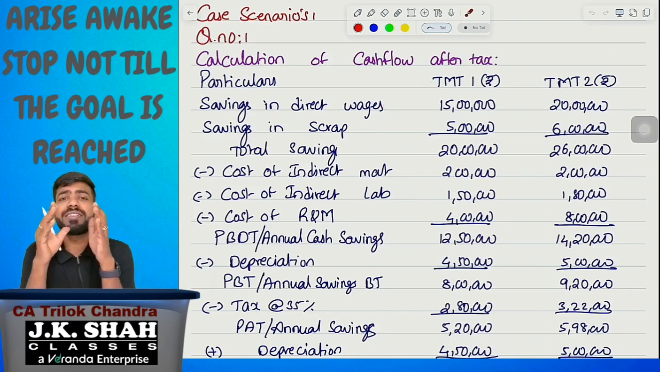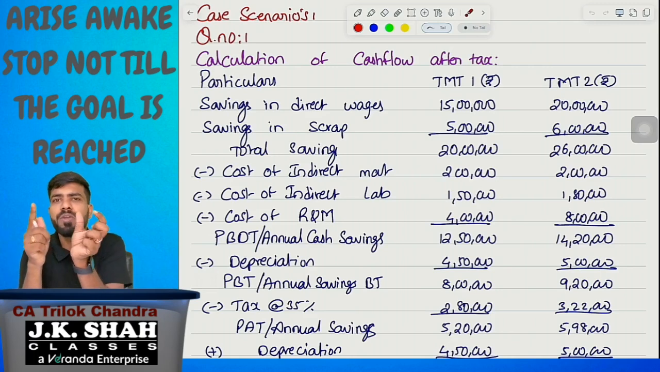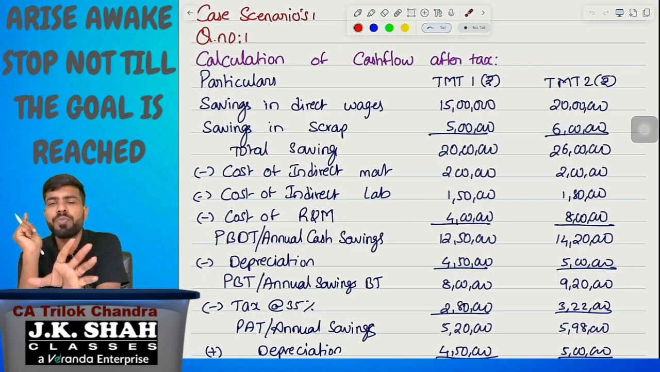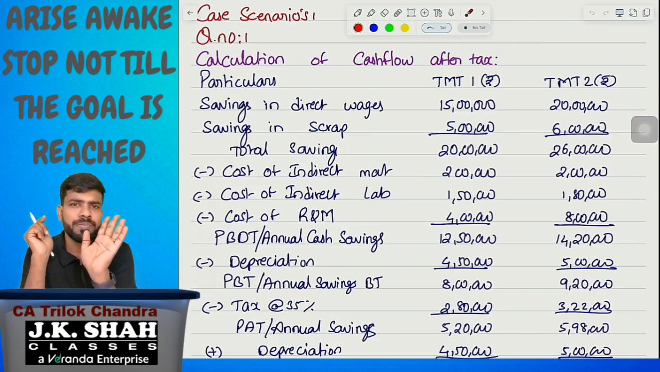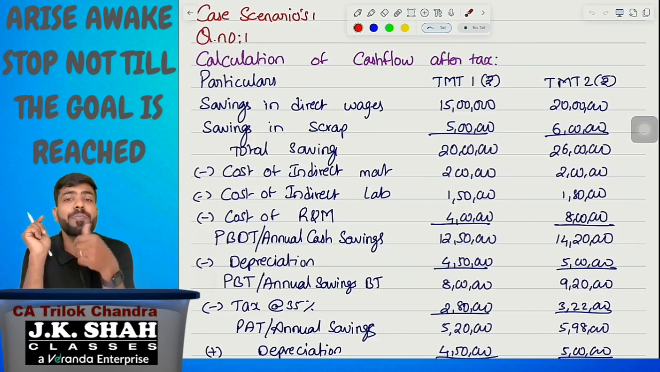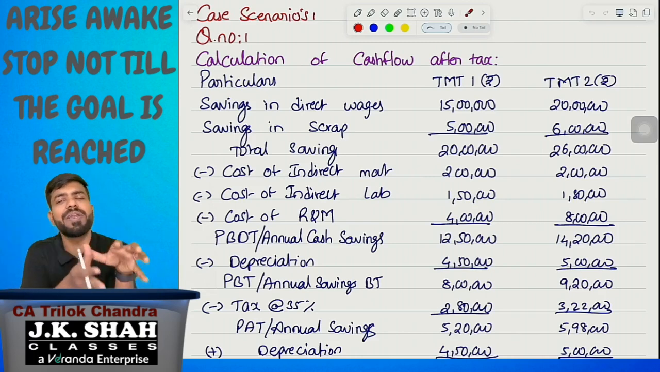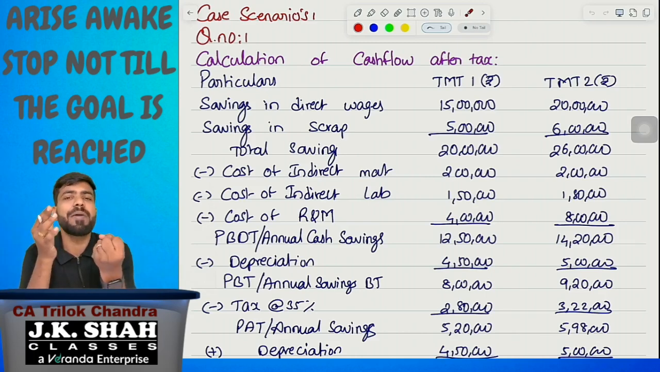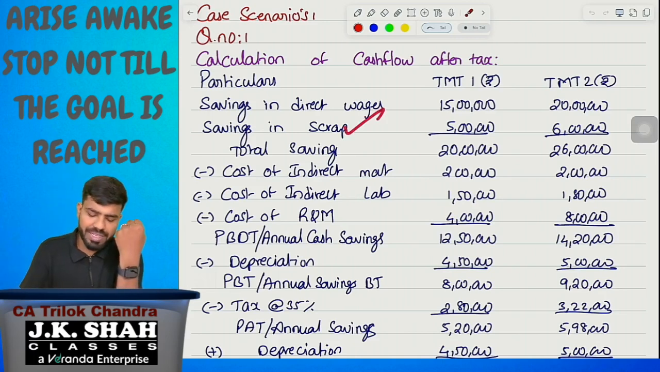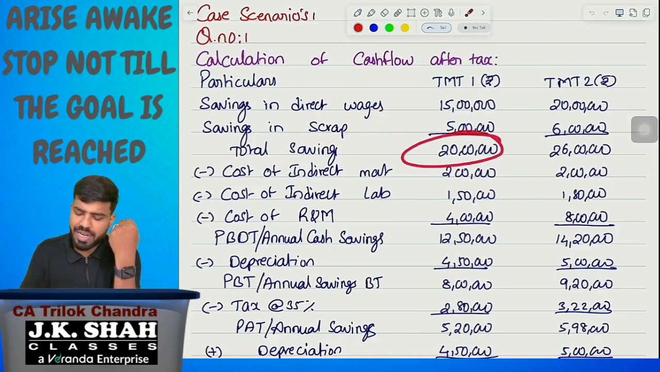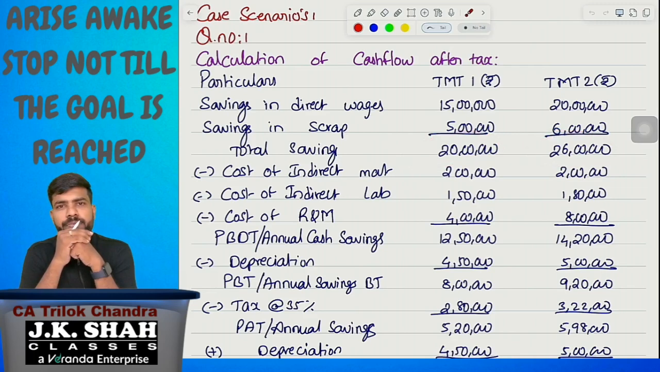Next, savings in scrap. Please understand, many students will get confused here by looking at the word scrap. They will assume it is the scrap of the machinery. It is not the scrap of the machinery. It is the scrap from the production process. When working manually, scrap will be more. When the machines are working, scrap will be less. So there is savings in scrap due to machines, which we are taking as inflow. That is the scrap. Next, total savings 20 lakh, 26 lakhs.